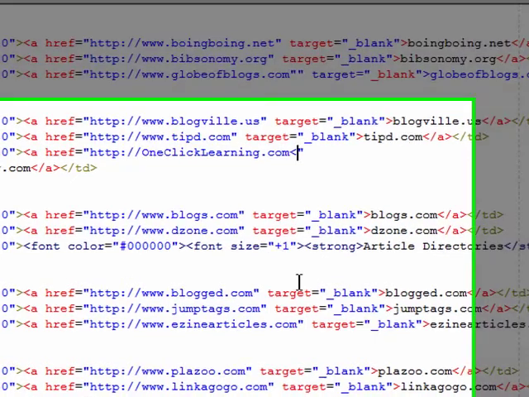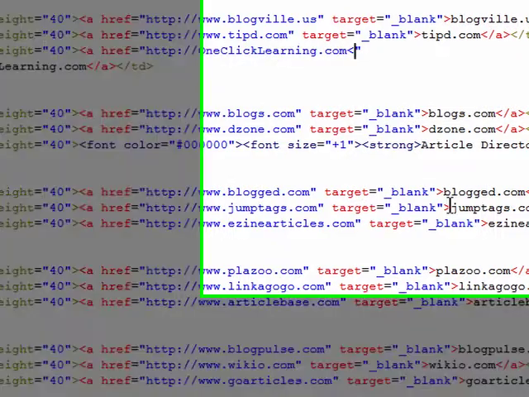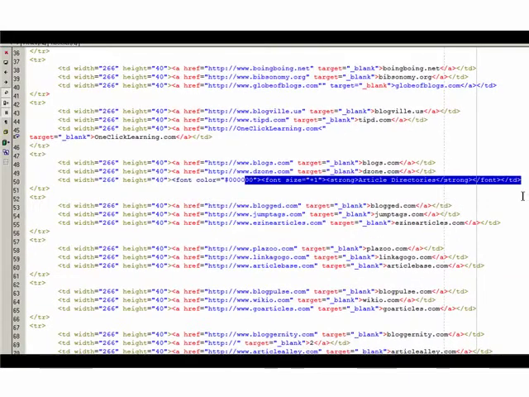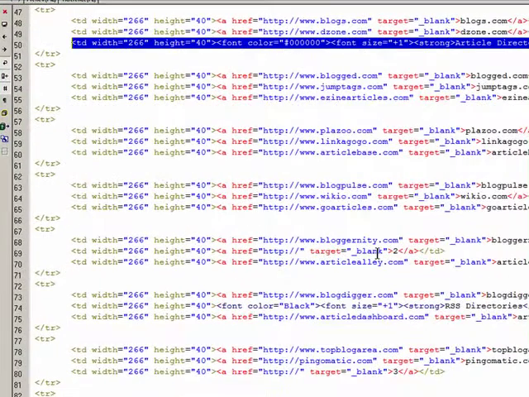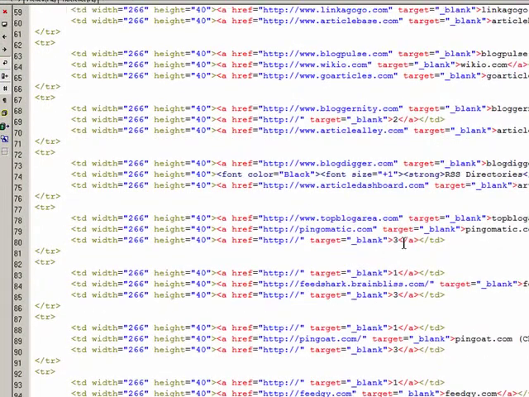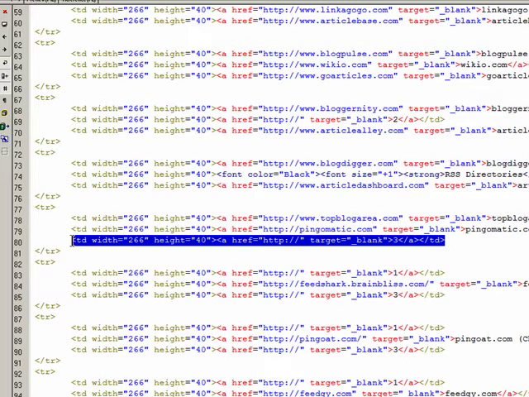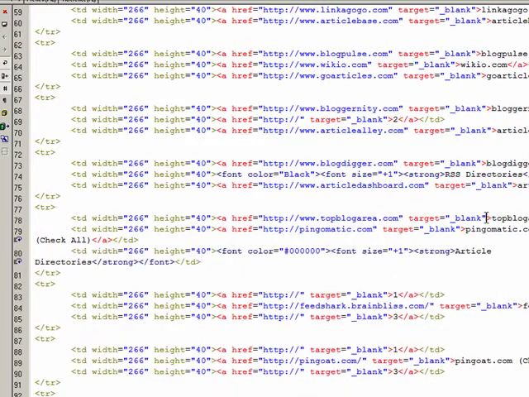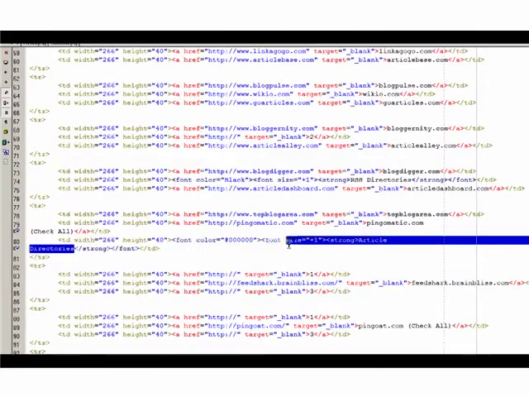Now you could go down and find one of the blanks and start from scratch, but the easiest way to do it is if you'll simply copy this line of text right here. Start with the /td, copy all the way across to the td, and copy this. Now all you have to do is find a section where there's a number, okay, like right here. Here's an empty spot right here, and let's say we want to put a new heading in here. Rather than try to change this, I'm simply going to delete it, and then I will add this line that I put in, and then all I have to do is change the anchor text here, where this was article directories.